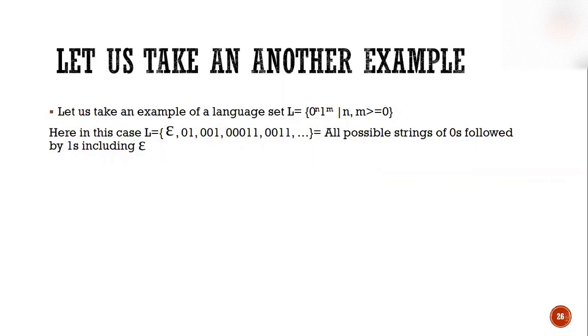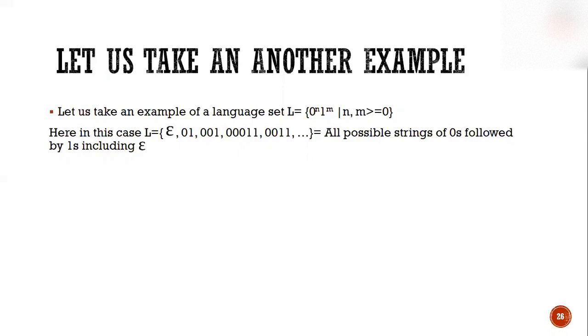It is also possible that there are no zeros, meaning only ones are in the string, because n and m are greater than or equal to 0. It means if 0 to the power n is 0, it means epsilon.